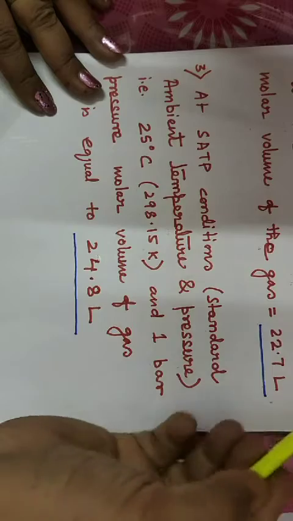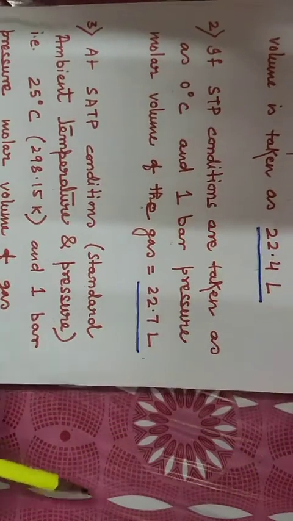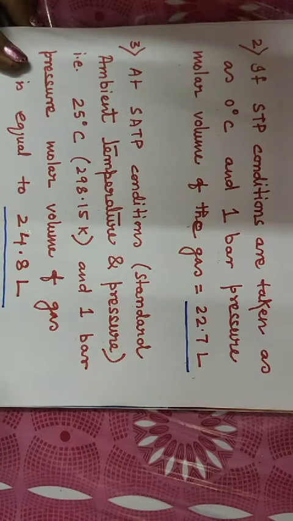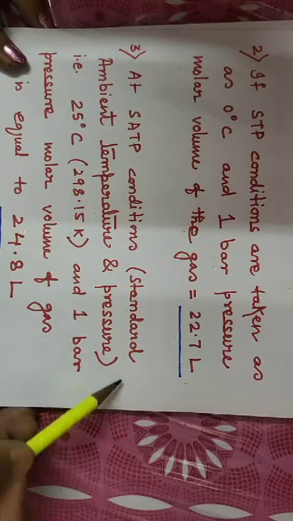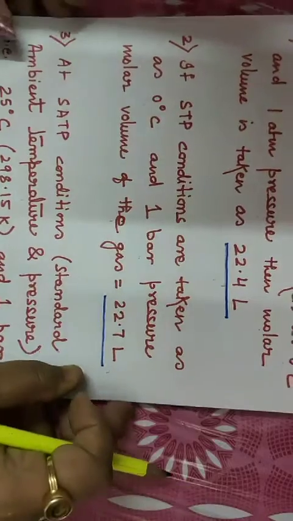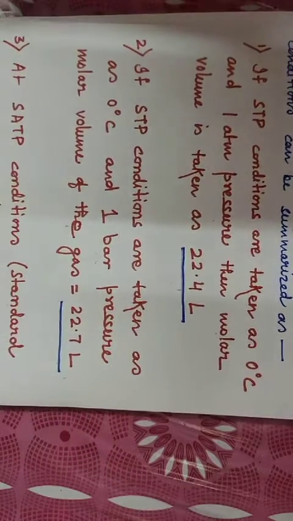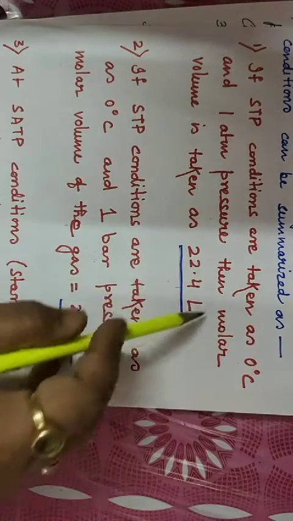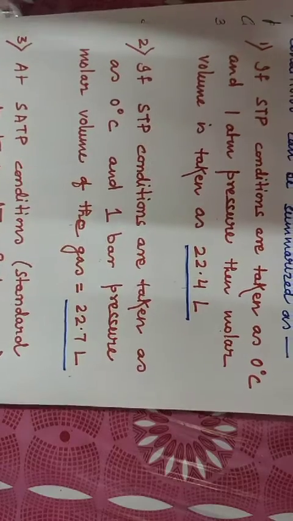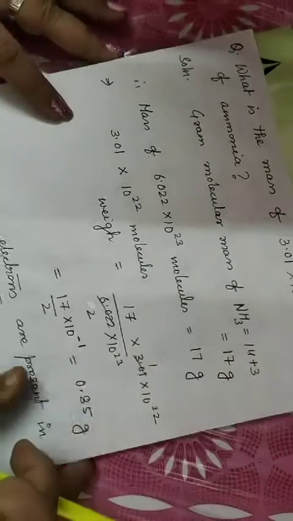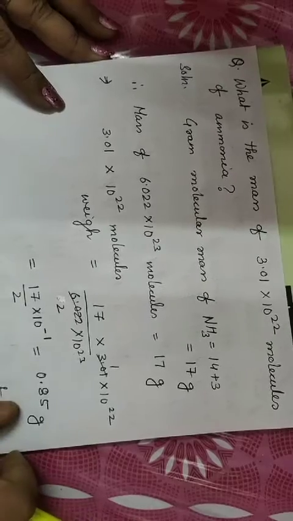So, these are the three different molar volumes: 22.4, 22.7 and 24.8. Whatever the condition given, we can use that, but in general we always use 22.4 unless it is specified that you have to use some other condition. So whenever you use STP, in general we use 22.4 liters only. On these topics I can go for one particular numerical just for the sake of convenience, so that you are able to understand.